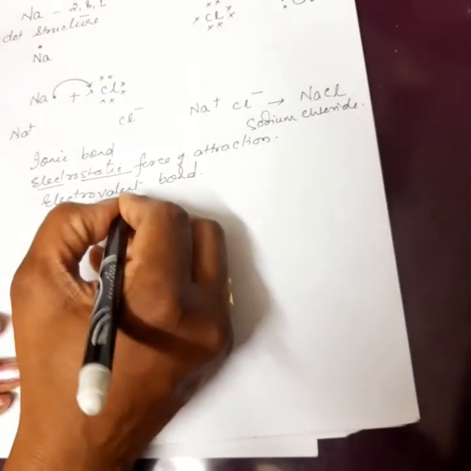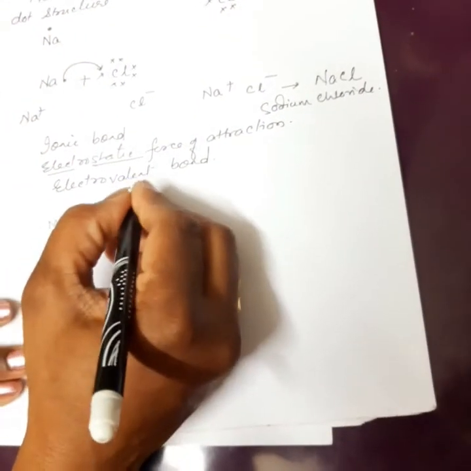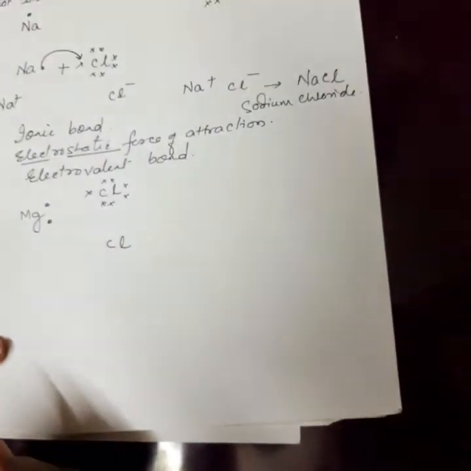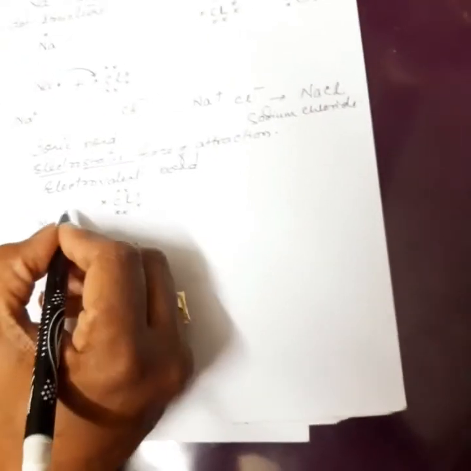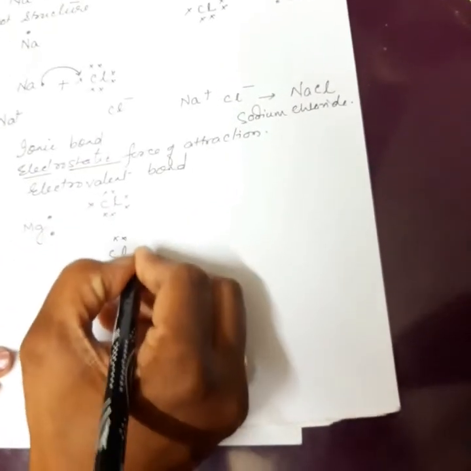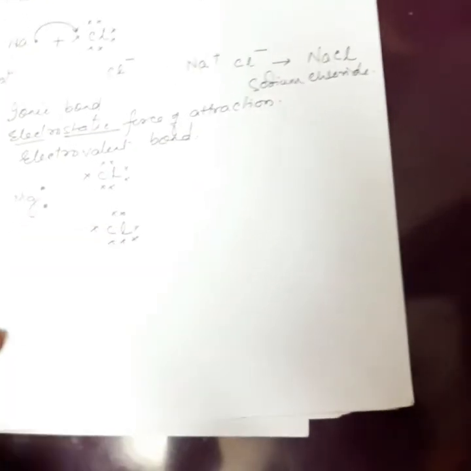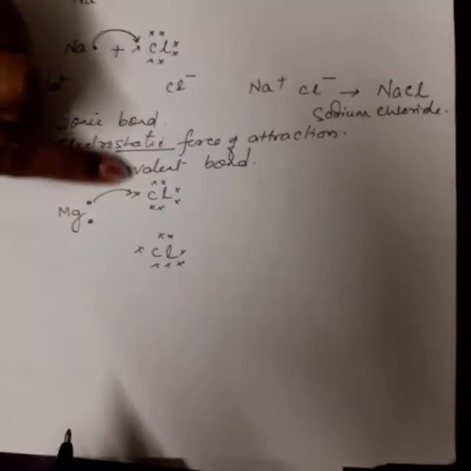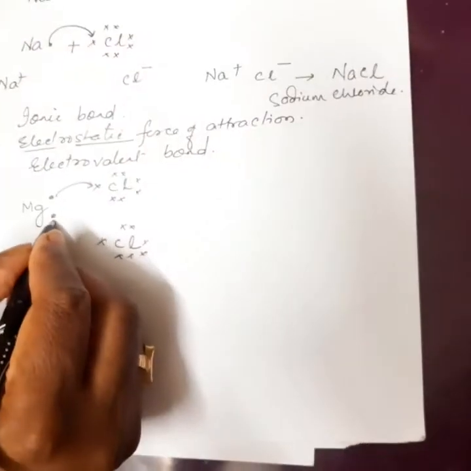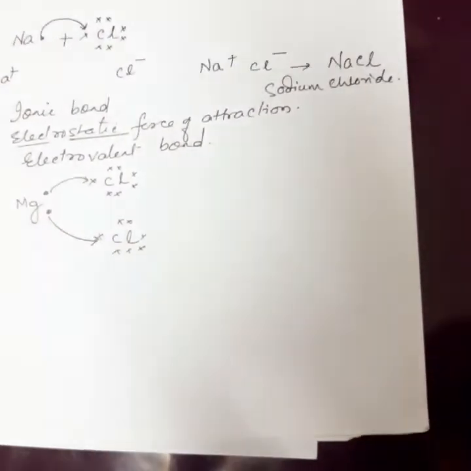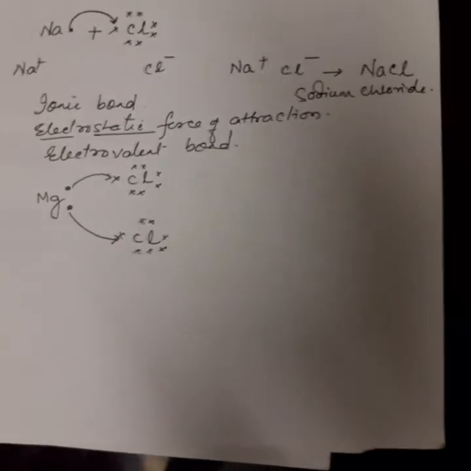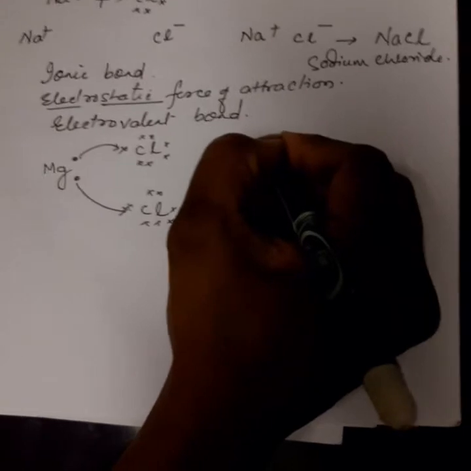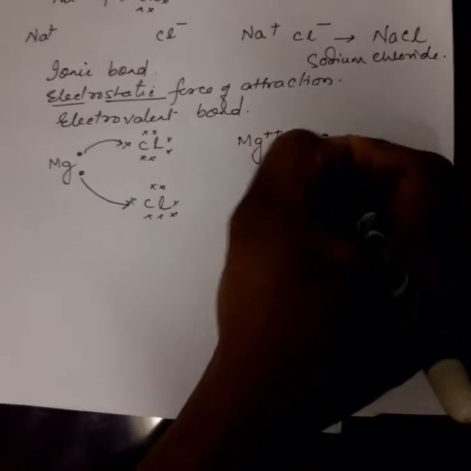We know chlorine requires 1 electron. One more chlorine atom is also required, because the first chlorine atom will accept 1 electron, and the next chlorine atom will accept 1 more electron. 1 electron of magnesium is transferred to the first chlorine atom, then another is transferred to the second chlorine atom.